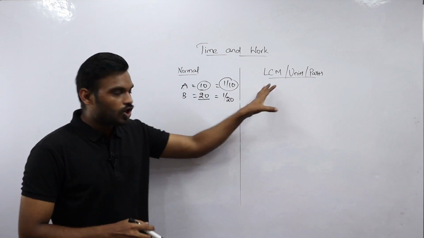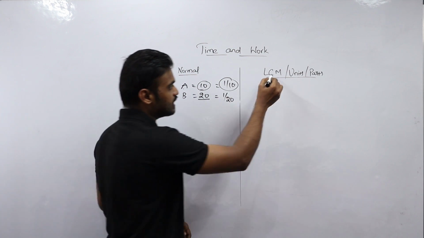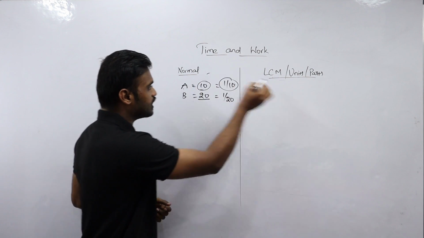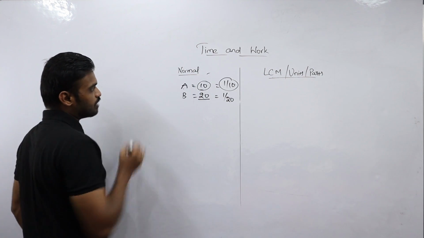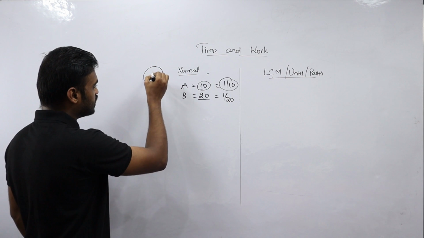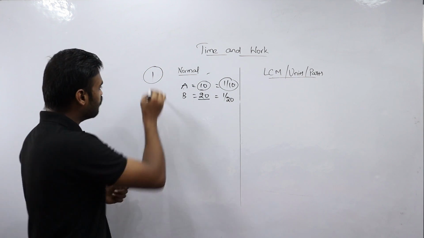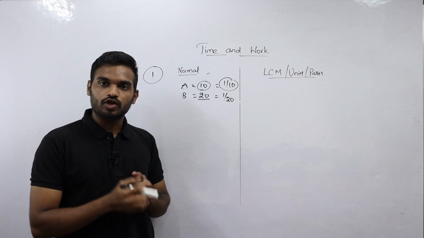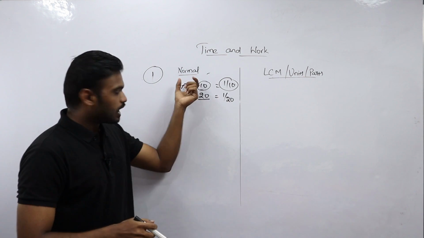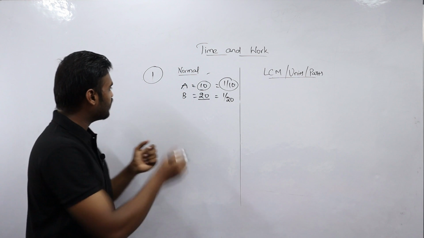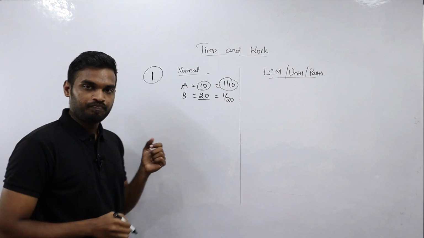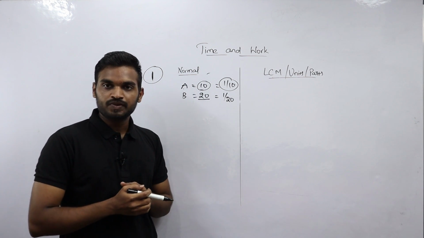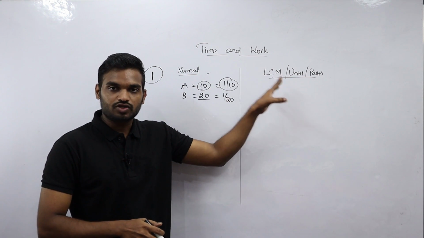Now let's see how to write the efficiency in the LCM or units or parts method. The basic difference between the normal and the LCM method is, in the normal method, the total amount of work to be done will always be constant and we treat it as one part of work. But in the LCM or units method, we will find out what the total amount of work to be done is. I will explain how to find out the total amount of work to be done.